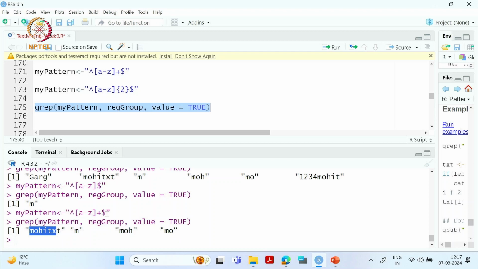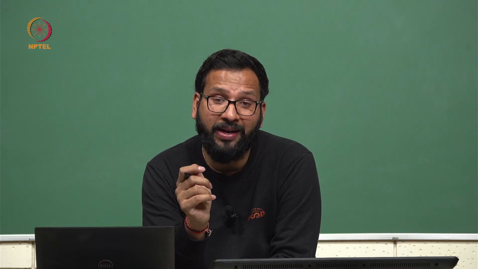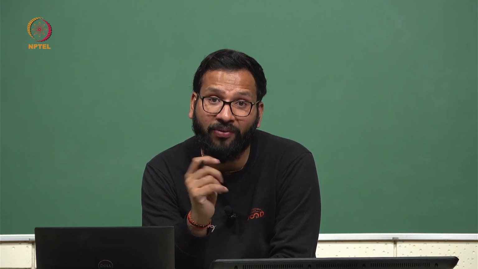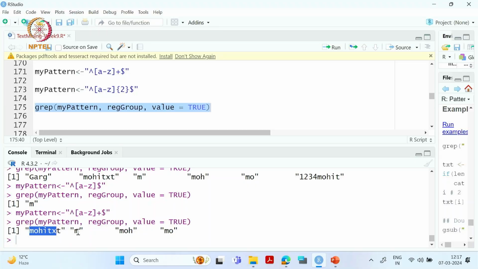That is what exactly this plus sign signifies, that starting from a lowercase alphabet, it can have either one alphabet or more alphabets. Okay. So we have an example here where there is only one alphabet, then we have 3 alphabets, then 2 alphabets, and then these 7 alphabets.